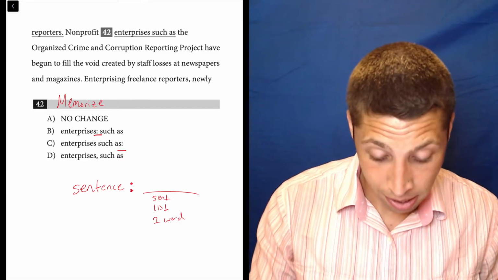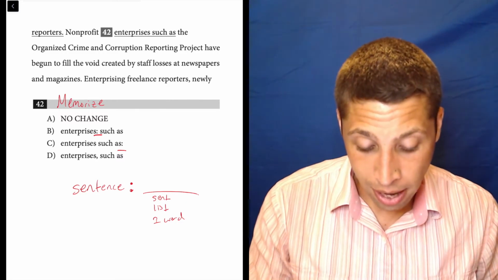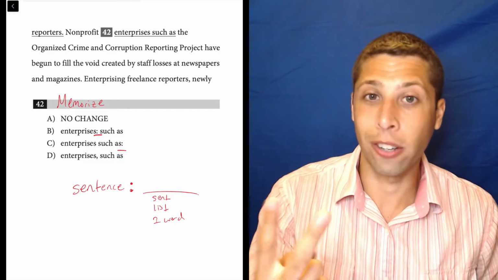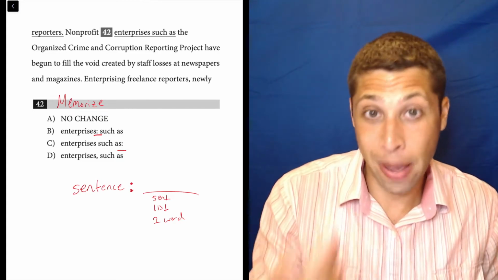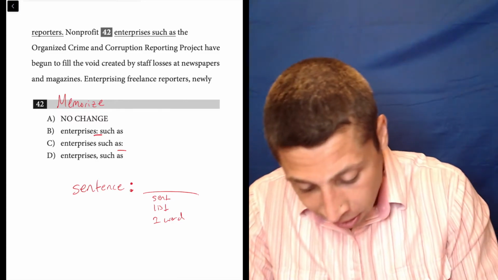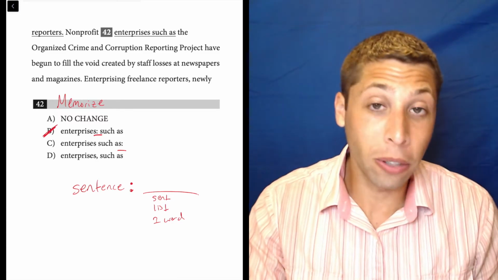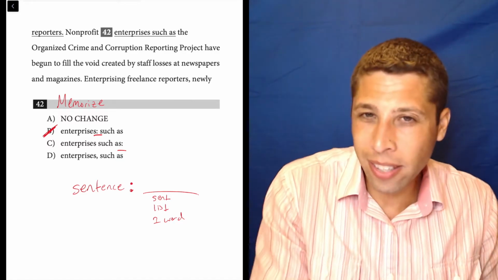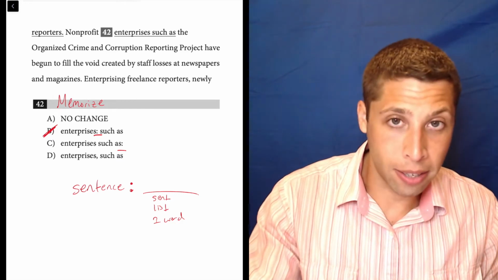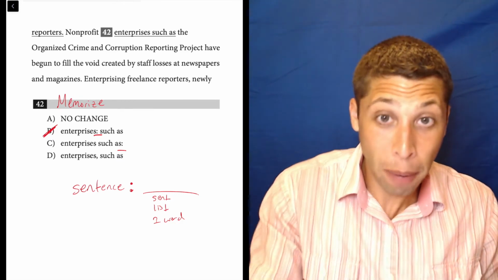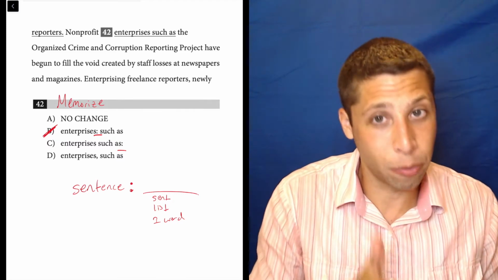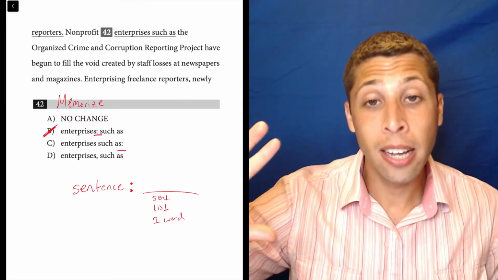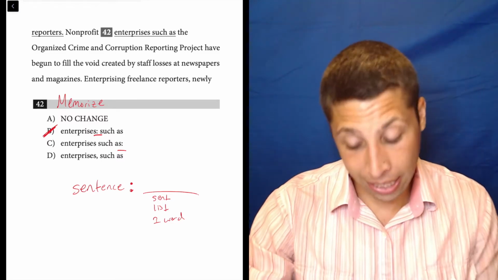Well, choice B, the only thing before the colon is nonprofit enterprises. That is not a sentence. That is two words. That is a noun at best. So no, that is not a sentence. So that violates my grammar rule for colons. Done. Same thing with C, a little bit longer, but notice this couldn't stand alone. Nonprofit enterprises such as. Could I put a period right there? Because that's what a colon requires, that we could substitute with a period and have a sentence that's completed beforehand. And that would not make any sense.